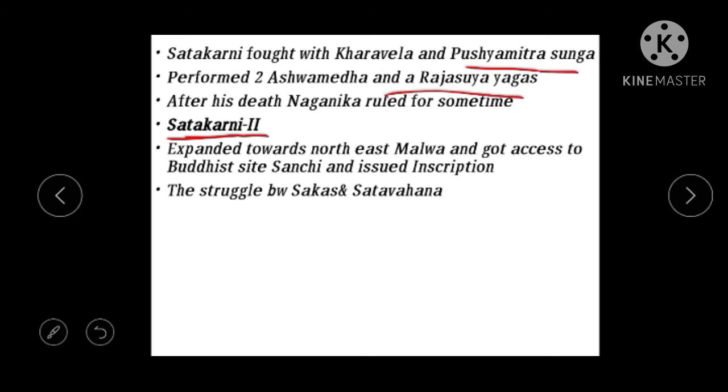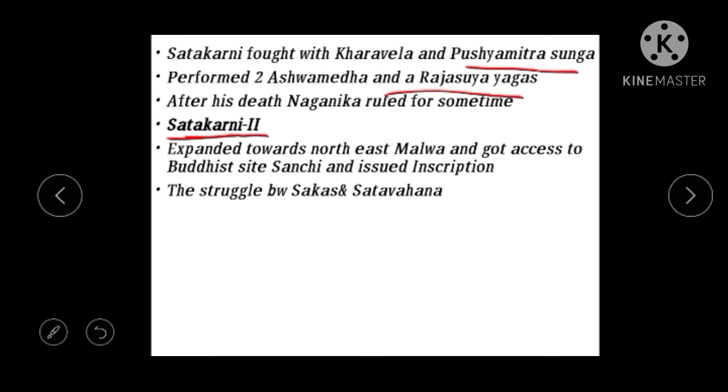According to the Puranas, as I said, there were 30 kings who ruled for 450 years, and most of them were not important except a few. According to the archaeological sources, there were around 17 kings, and we deal with most of these kings who had good sources.